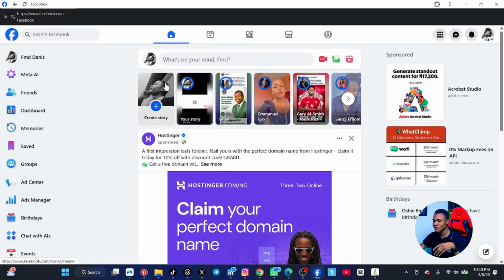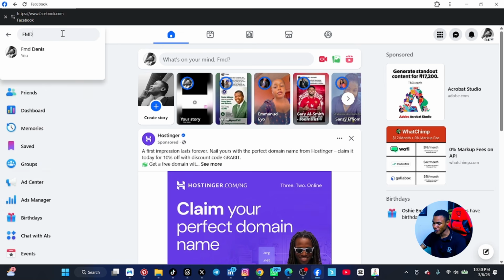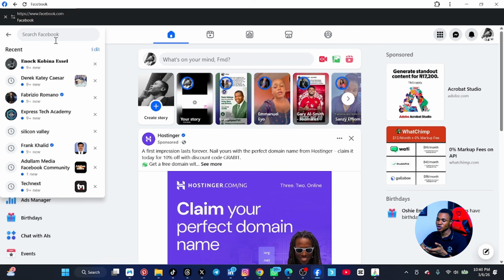So stories also give money. Is that okay? So if you want to search for a name, let's say you want to search for me, you can come here and search for FMD Dennis. I can see my name comes up here. Whatever you want to search for, just come here and search it. Those of you who are accessing this from your phone, it's also accessible on your phone to search like this.